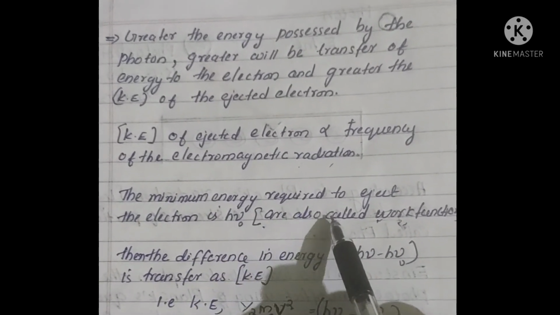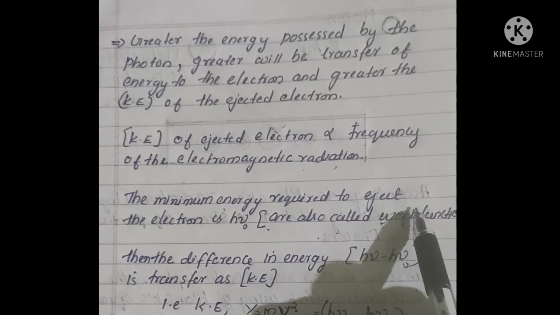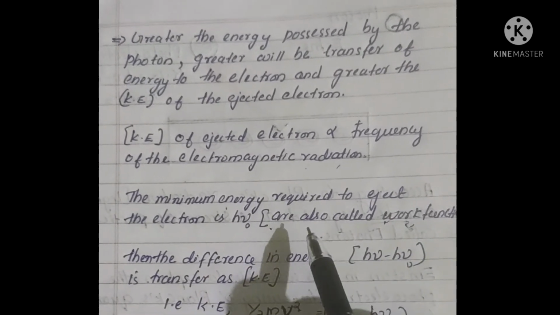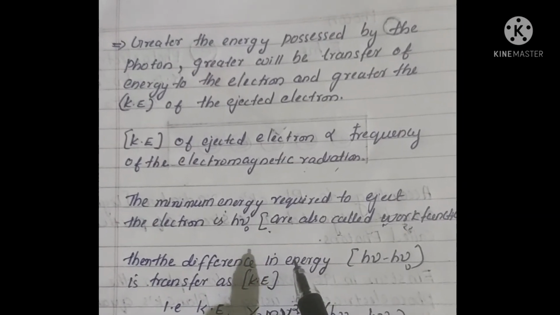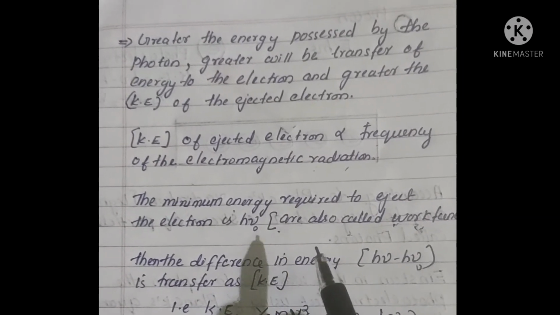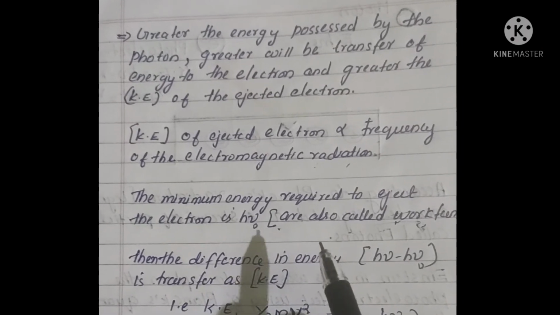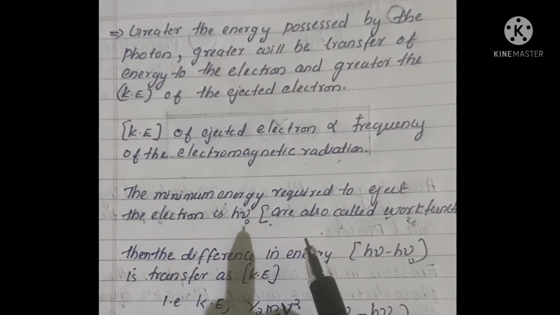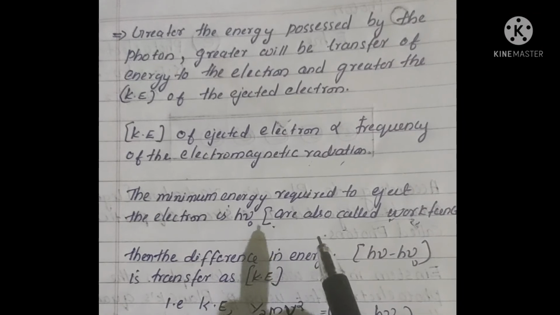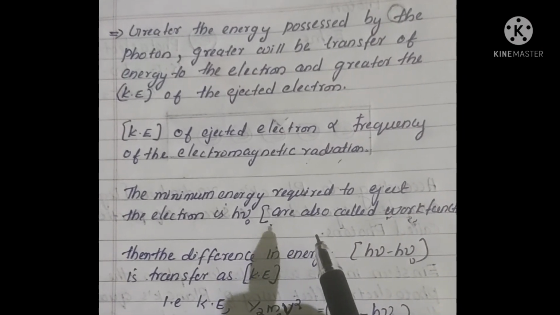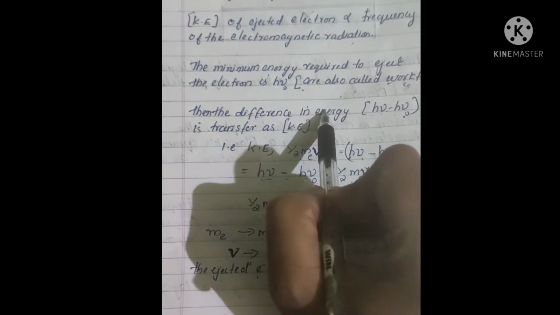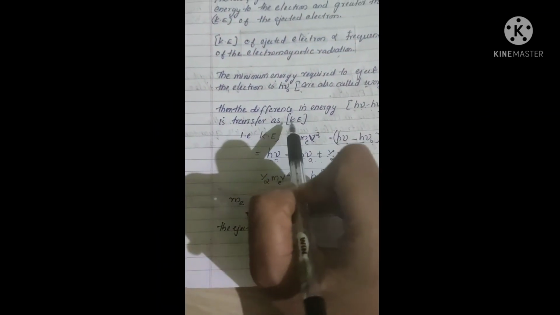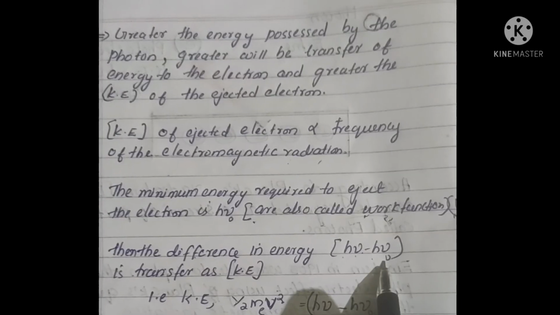Of this, a portion called the photoelectric work function, which is represented by W0, enables the electron to overcome the attractive pull of the nucleus and to break away from the atom. Then the difference, h nu minus h nu 0, is transferred as kinetic energy.